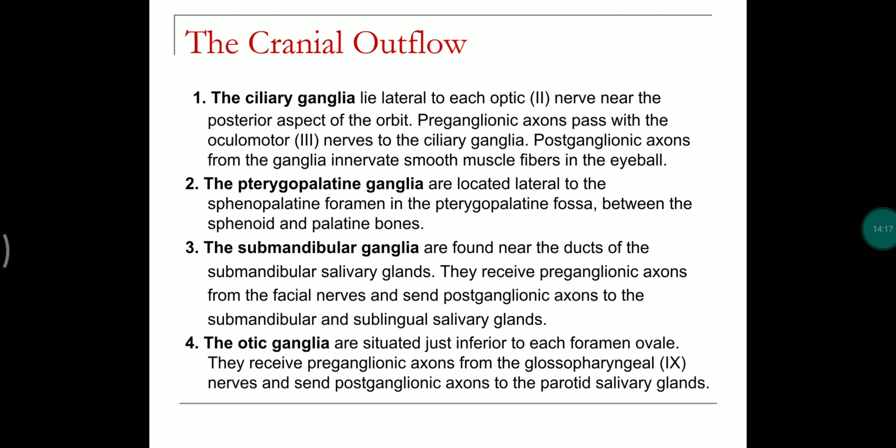The four major ganglia present in the parasympathetic nervous system are the ciliary ganglia, which lie lateral to each optic nerve, whereas the pterygopalatine ganglia are located in the pterygopalatine fossa between the sphenoid and palatine bones. Submandibular ganglia are present near the submandibular salivary glands, and otic ganglia are present near the parotid salivary glands,